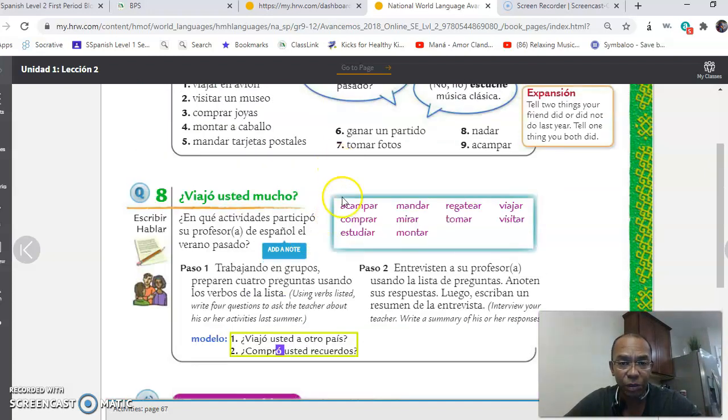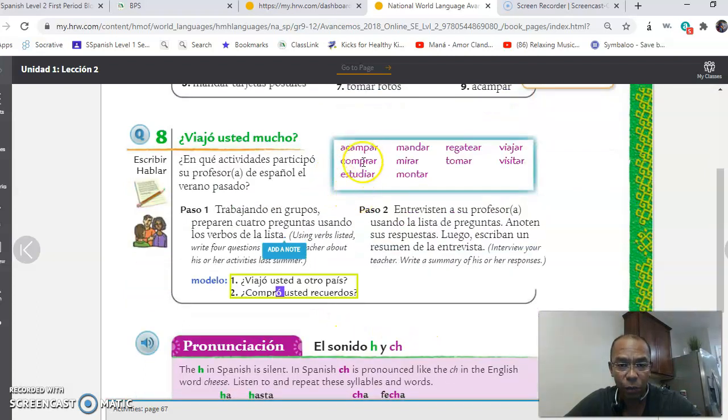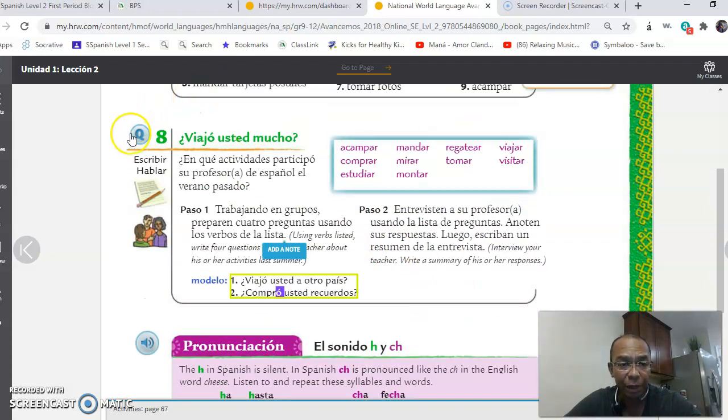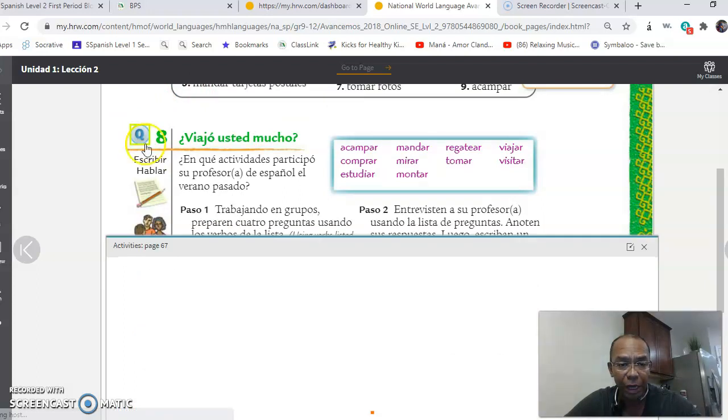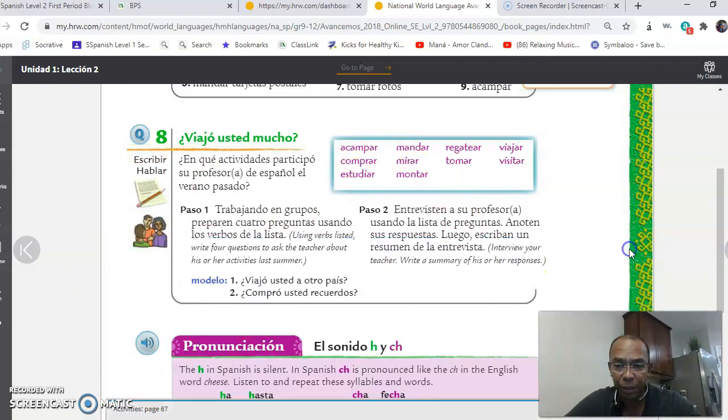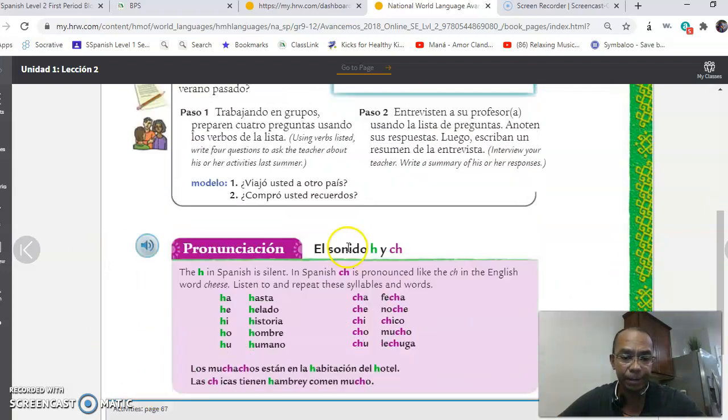So you're going to do that for each one of these. You're just going to ask a question to your Spanish teacher. Okay? So you're going to ask 1, 2, 3, 4, 5, 6, 7, 8, 9, 10 preguntas, 10 questions, okay? And then click here, obviously, and you're going to write your 10 questions using each one of these verbs, okay? So that would be activity 8.